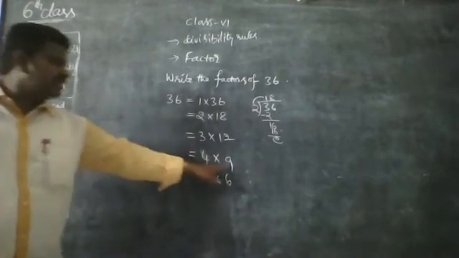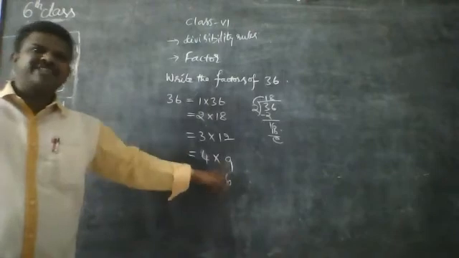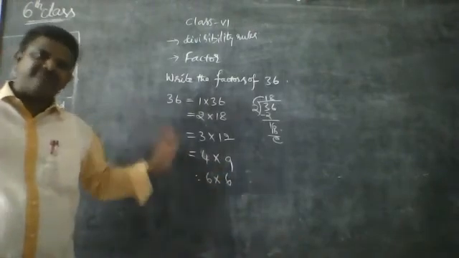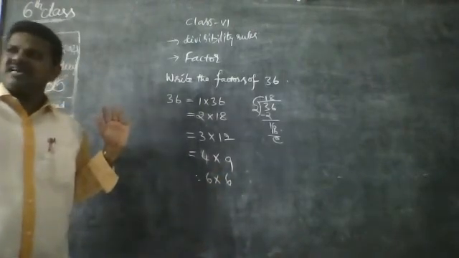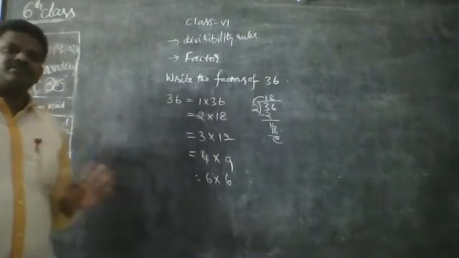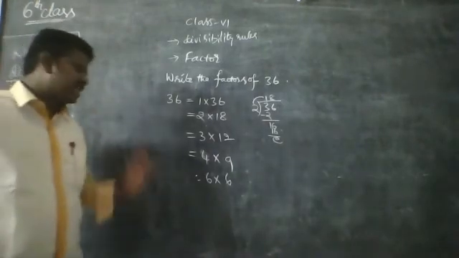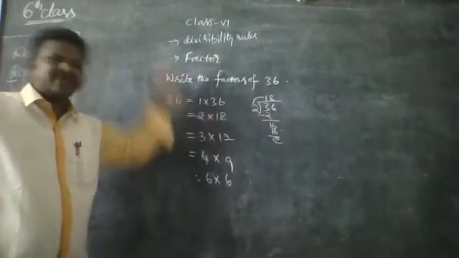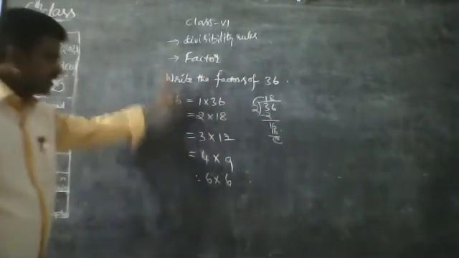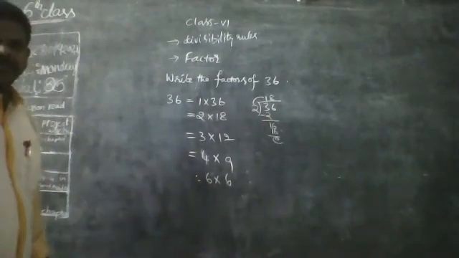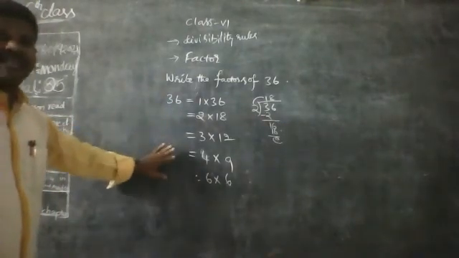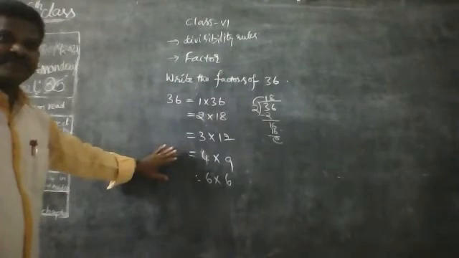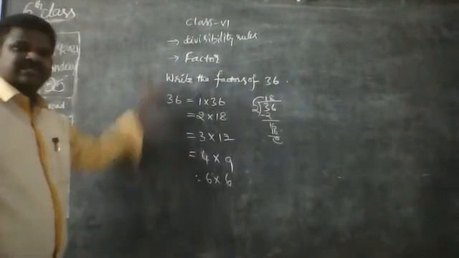It is already there. 4 9s or 9 4s are both the same. Next 10. No, then again we get 18 2s and 36 1s there. So these are the possibilities. We only have to check up to 10. That is enough.